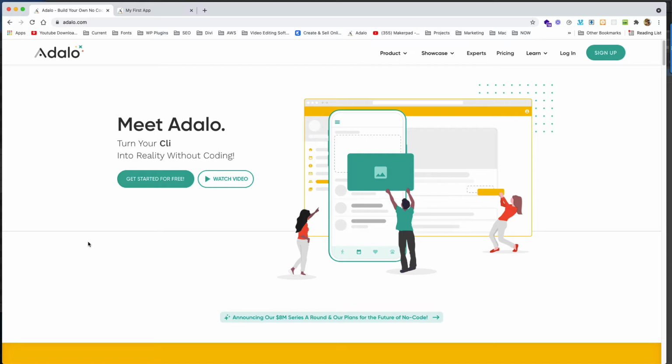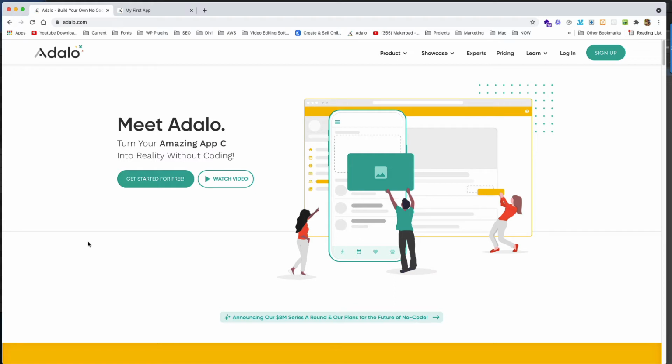Okay. So one of these platforms that you can use, because you've got to have a platform in order to create no code apps, a great one that I've experienced is Adalo. Adalo is a great app, and I think they've been around since 2019 when they launched. They may have been around a little bit earlier than that, but they launched as Adalo in 2019, I believe. So they have a good amount of experience with building these tools, and I think they're really great, and I think that they can save you a lot of time. And if you're new to this stuff and you really want to be an app builder, then an app developer, well, this is a great place for you to start.